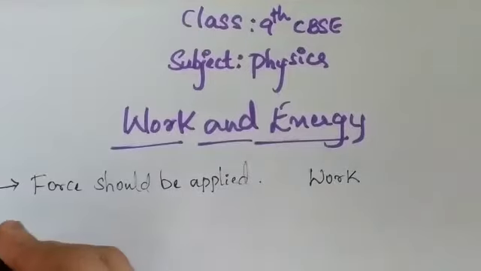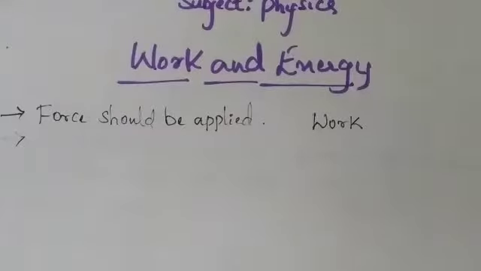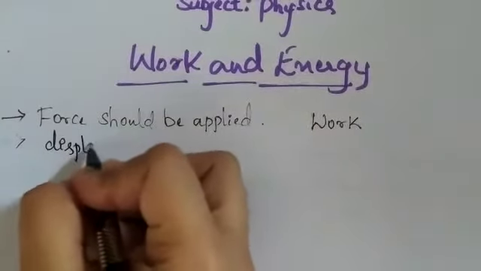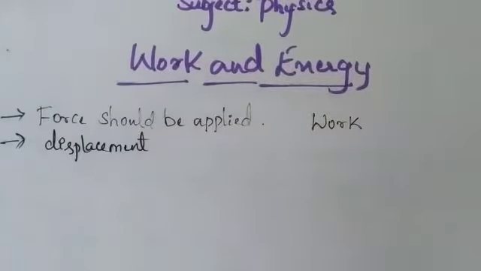Second condition: if a force has been applied, then there should be displacement of the object. Displacement of an object means the object should be displaced.